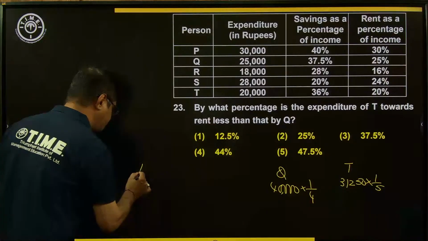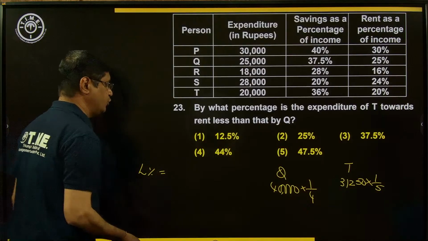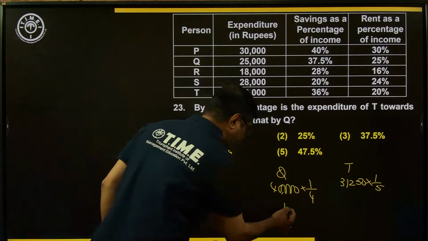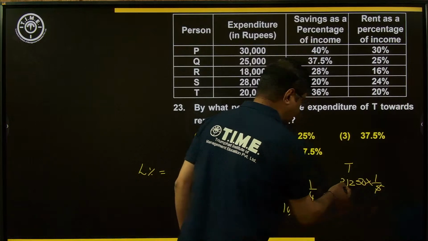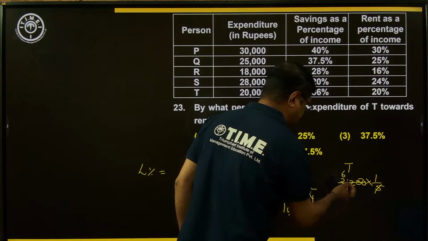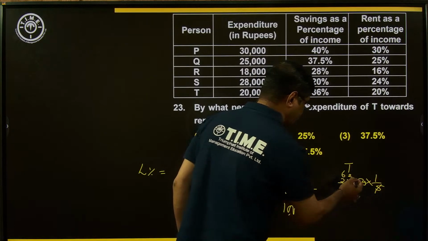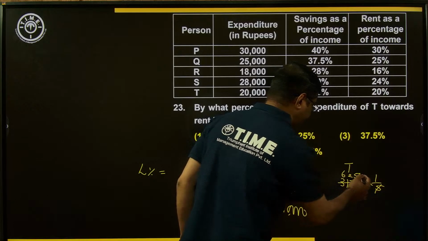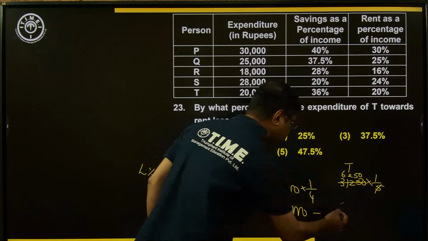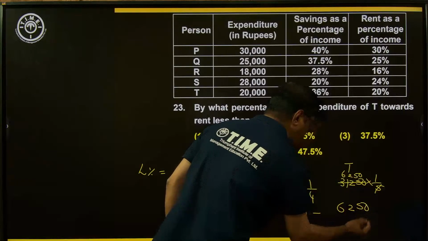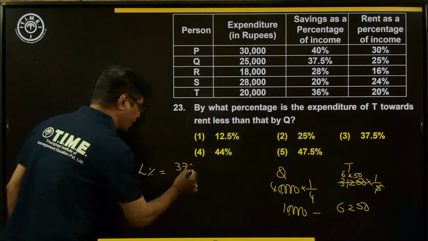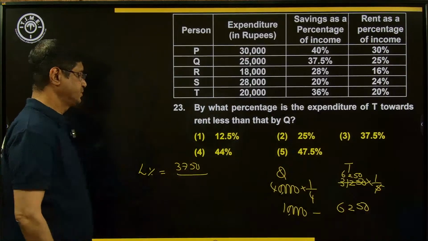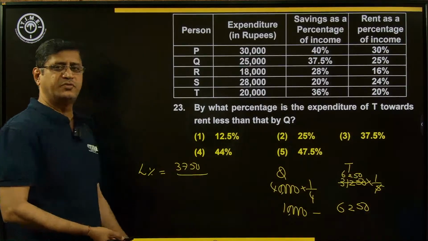Less percentage means difference by higher value into 100. Here it is 10,000. And what about this one? 5. How many times here? 6 times of 5, 2 times, and 5 times. So 6,250. Now what is the difference? 3,750 is the difference. So the less percentage means difference by higher value.